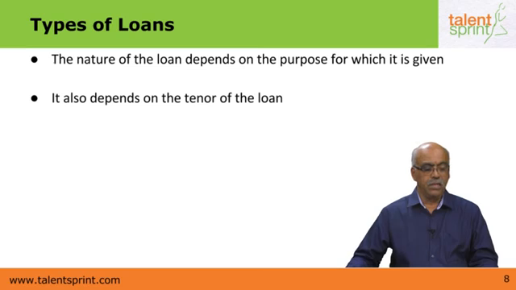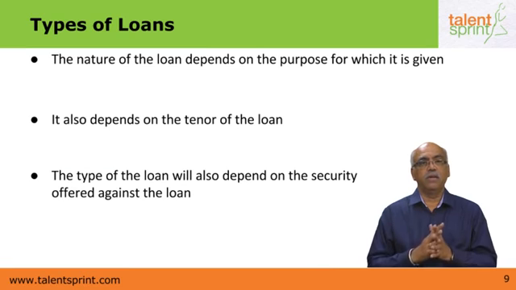And of course, the type of loan will also depend on the security given against these loans. So the type of loan could be dependent not only on the purpose for which it's given, but also on the tenor of the loan or the period for which it's given, and also on the type of security that is offered as the loan.